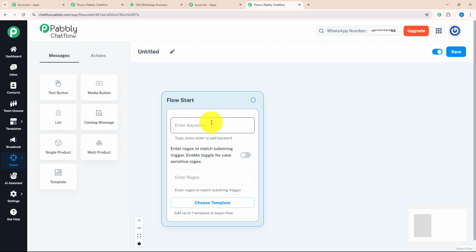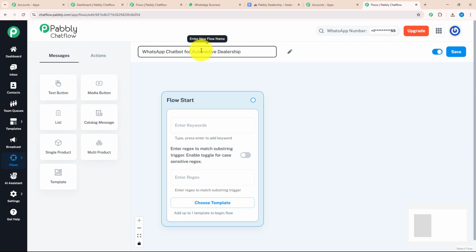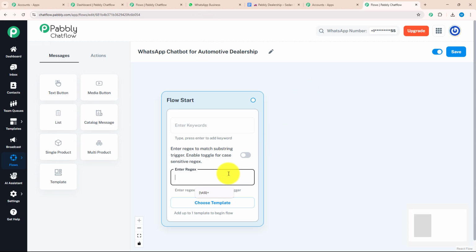As we got to know each feature, let's get started building this flow. Let's start by giving a meaningful name to our chatbot. As we are making this chatbot for an automobile dealership, I will name my chat flow accordingly as WhatsApp chatbot for automobile dealership. After giving a meaningful name, I will enter a regex, which will understand what my customer is trying to say. After that, I will enter a welcome message for my customer.